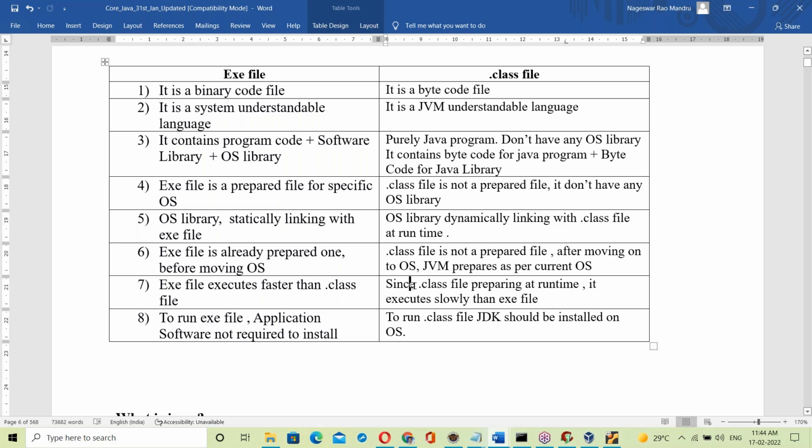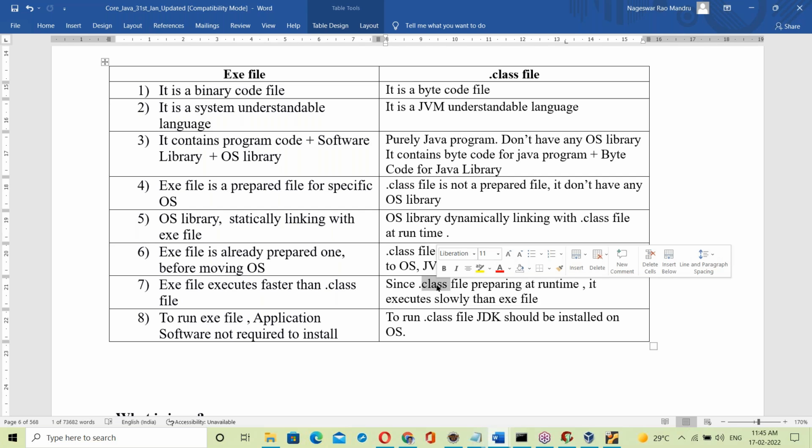See, the dot class file is prepared at runtime, so it executes slower than the exe file. The dot class file has to be converted into binary code and linked with the OS library. Converting and linking takes a little bit of time. The dot class file contains byte code, and that byte code has to be converted into binary code. After converting into binary code, it is linked with the OS library.